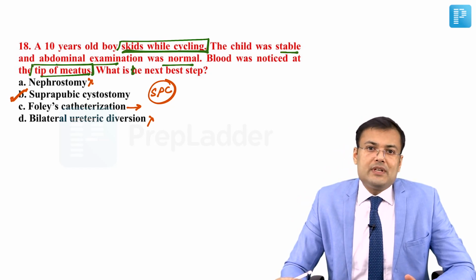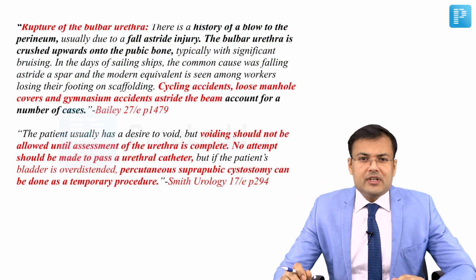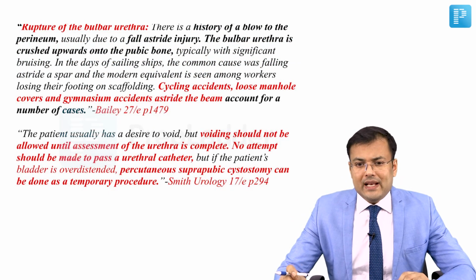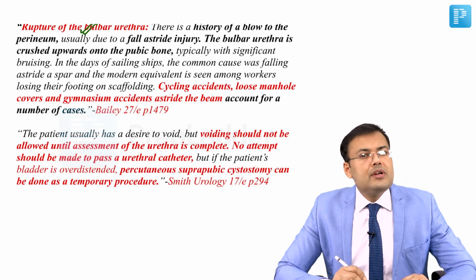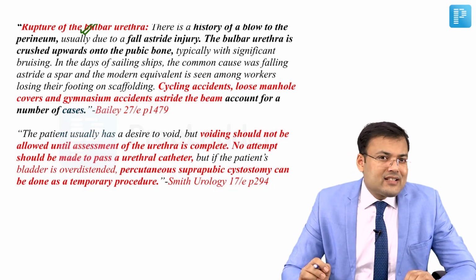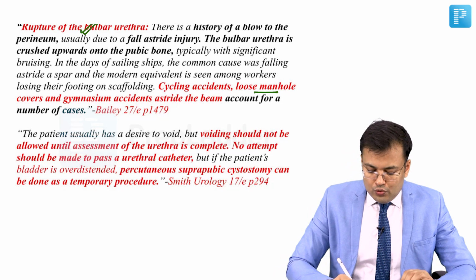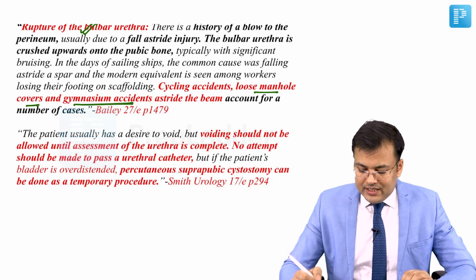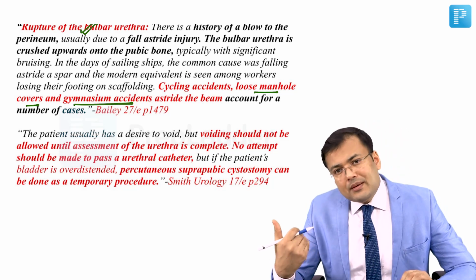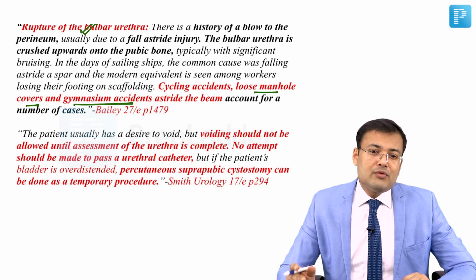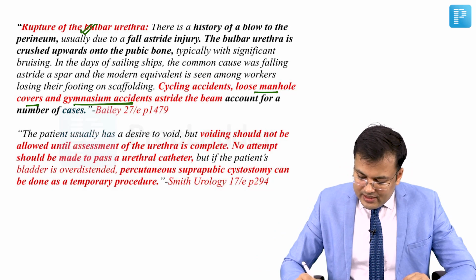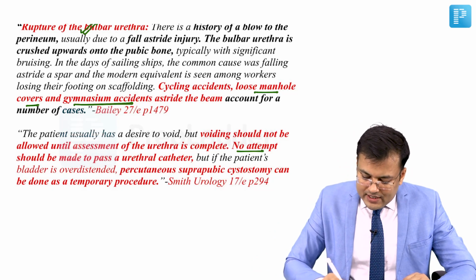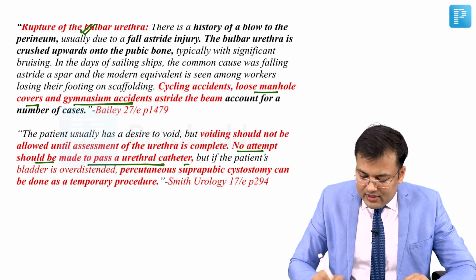B, suprapubic cystostomy. Now see the literature, what is written in Smith Urology and Bailey related to rupture of the bulbar urethra: cycling accidents, loose manhole covers, or gymnasium accidents astride the beam. These are responsible for bulbar urethra injury. In such patients, no attempt should be made to pass a urethral catheter.